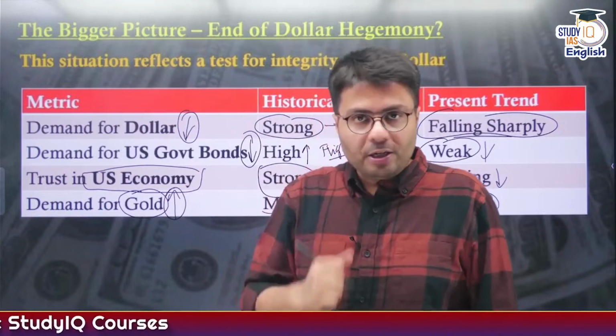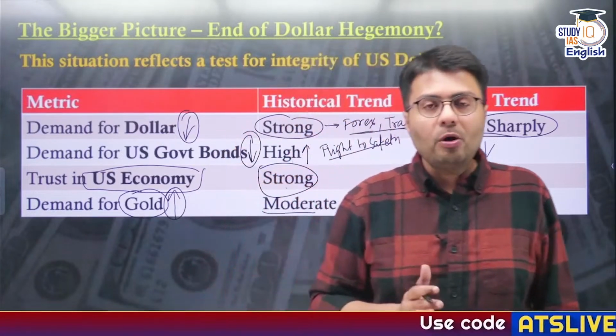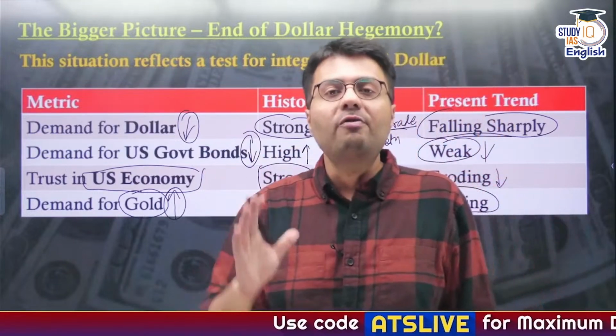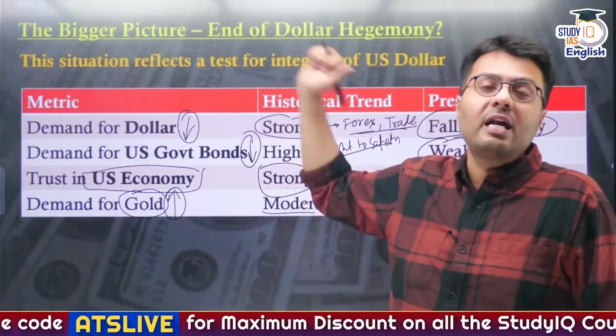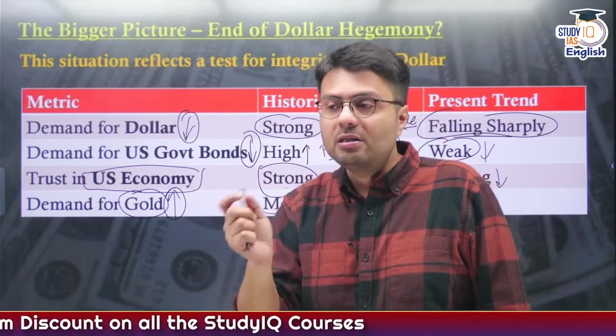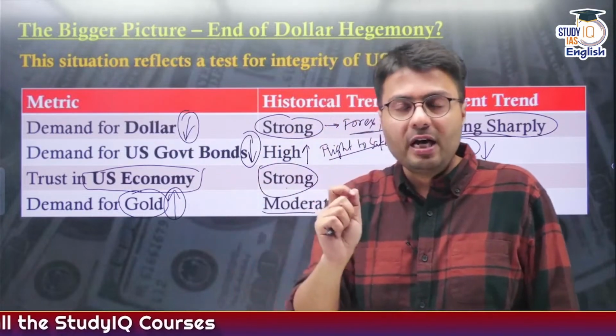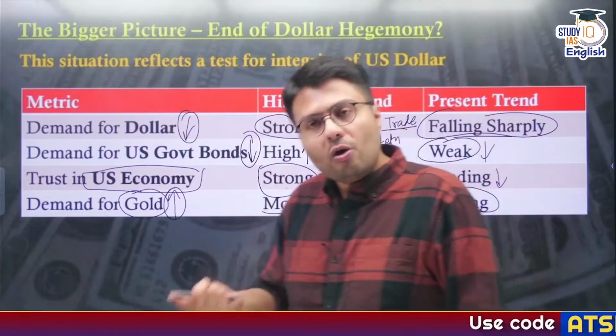Now the biggest question is, if President Trump doubles down on this kind of erratic policies, if he does not stop levying these tariffs on other countries, it will further lead to a decline in the value of the dollar. But if this kind of policy actually reverses, that is, if Donald Trump stops levying tariffs, the value of the dollar might increase in future. So this is an ongoing development.